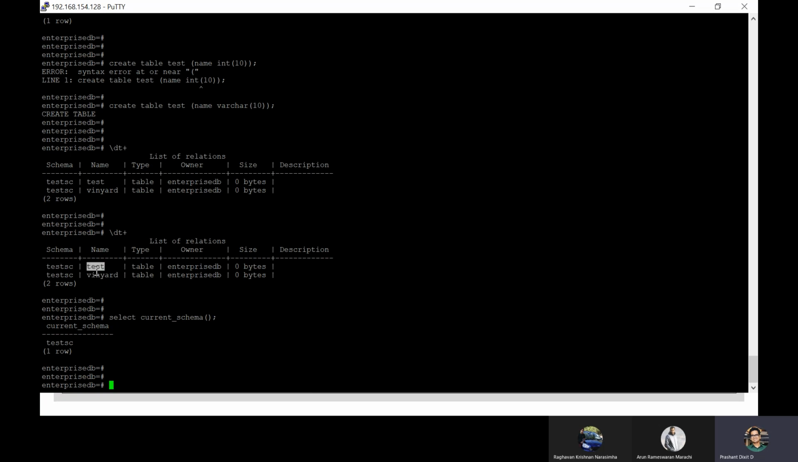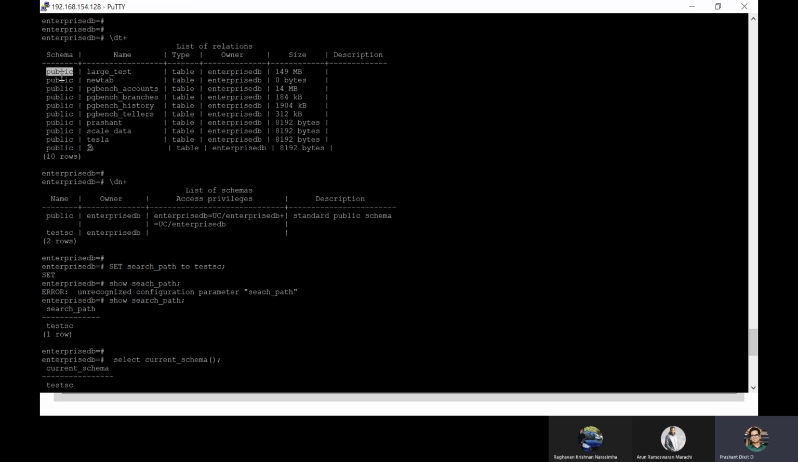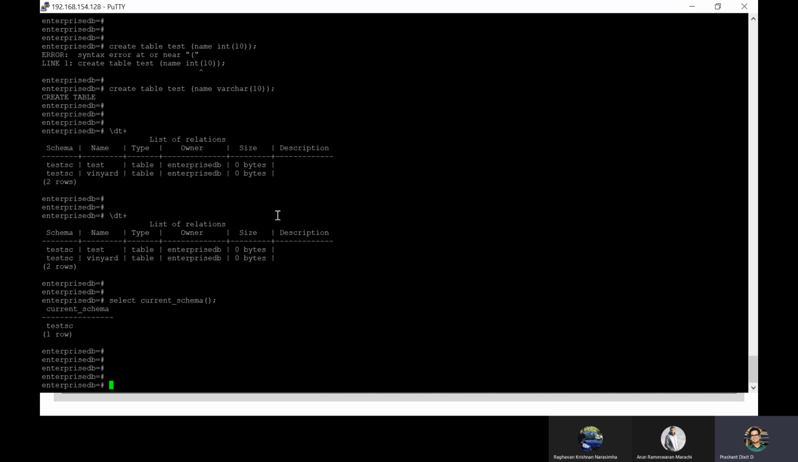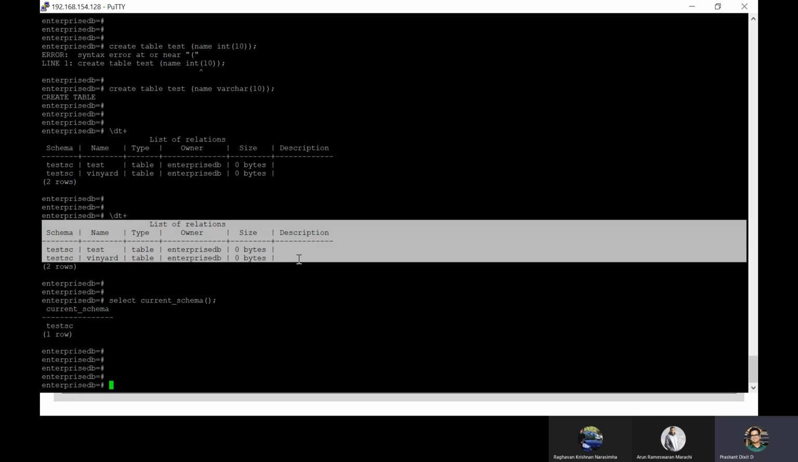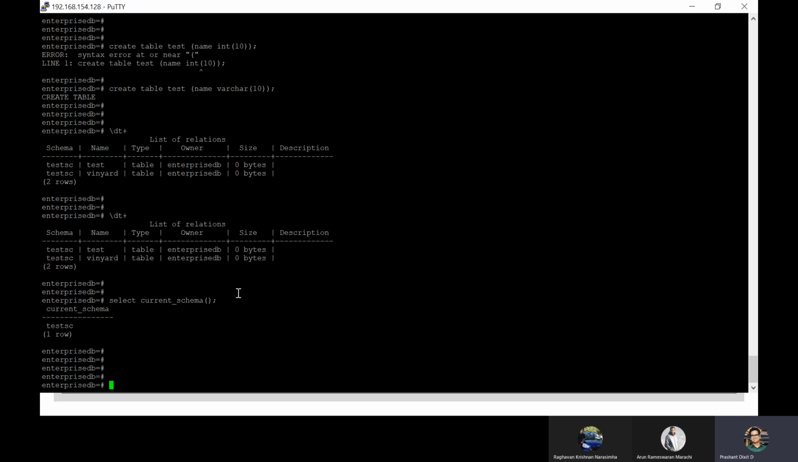Like we just created test as a table, so it got created in schema test_sc. Now you are not seeing public as a schema name because earlier we were connected with public, which is why we were only seeing public-owned tables. But right now, once we switch to a different schema, we started seeing objects, especially tables, which are part of this schema.